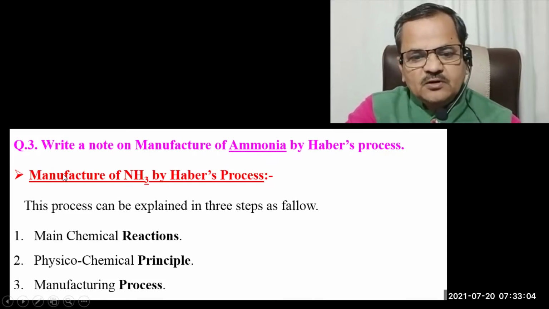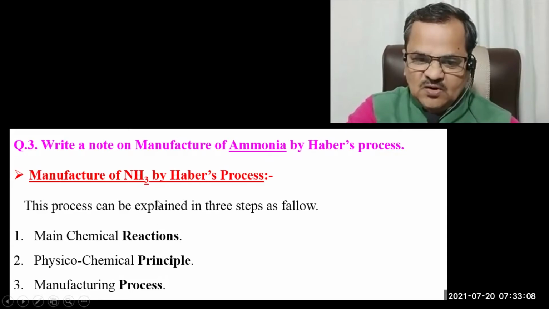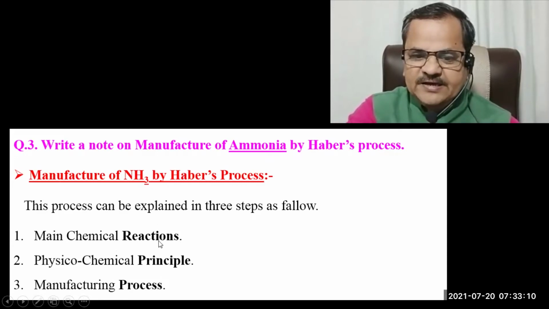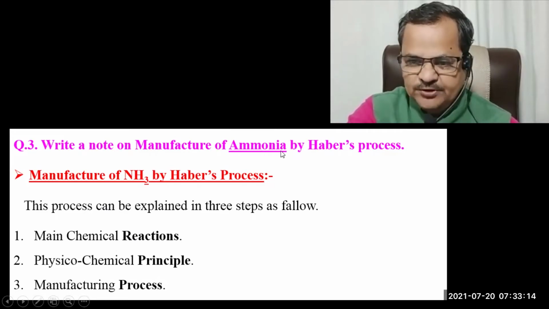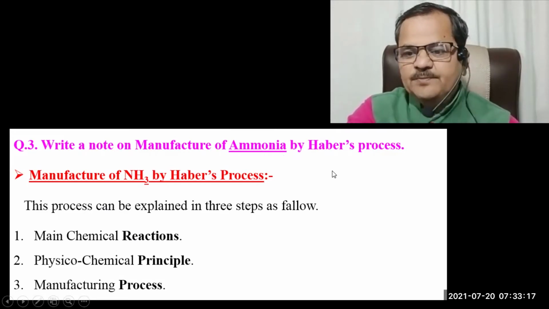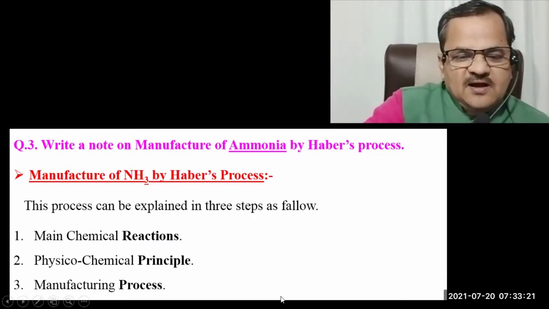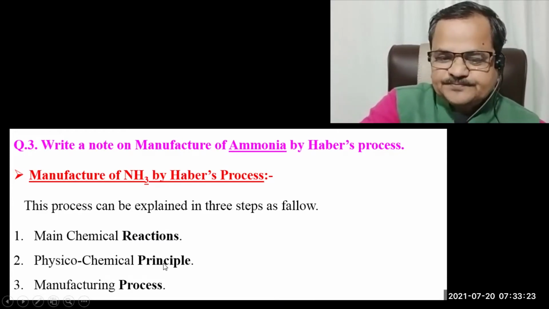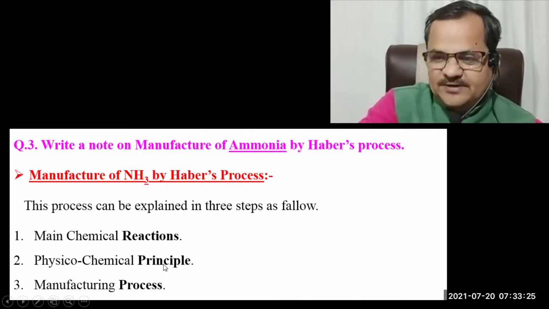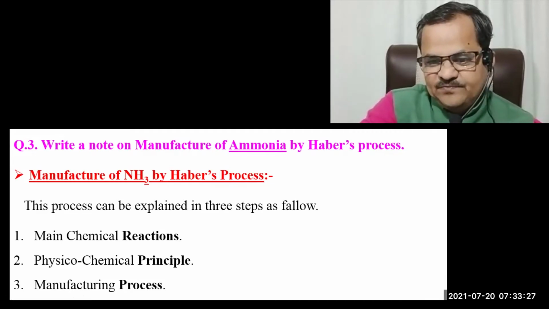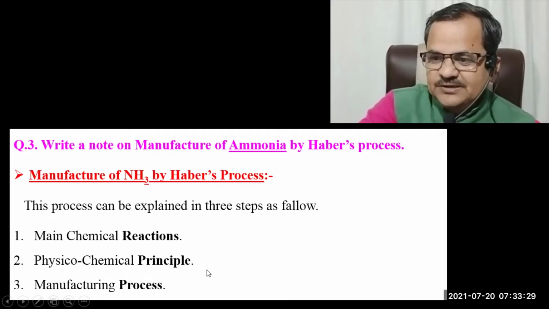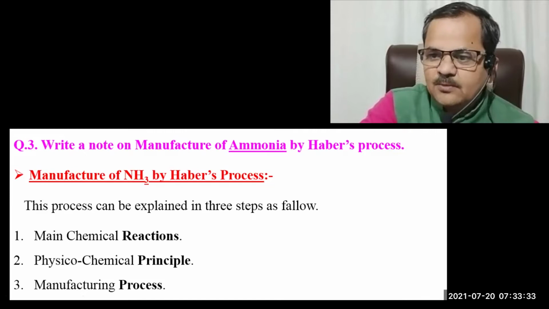This process can be divided into 3 parts. One is the main chemical reactions involved in the manufacture of ammonia by Haber's process. The second one is the physicochemical principle. Physicochemical principle means the conditions to get a better yield of product.